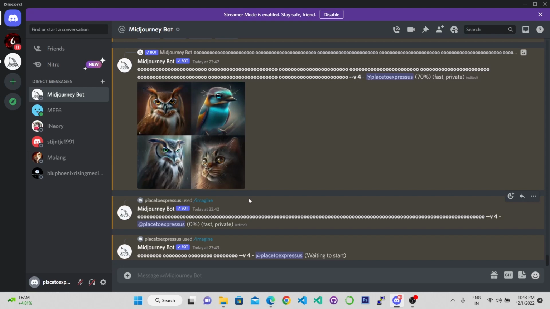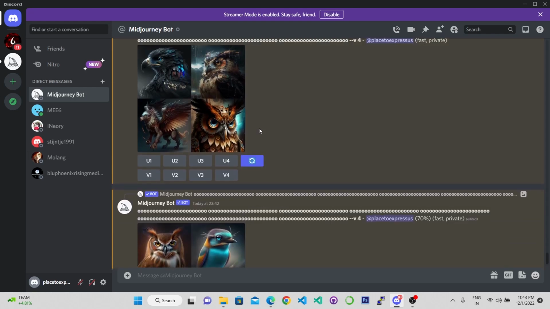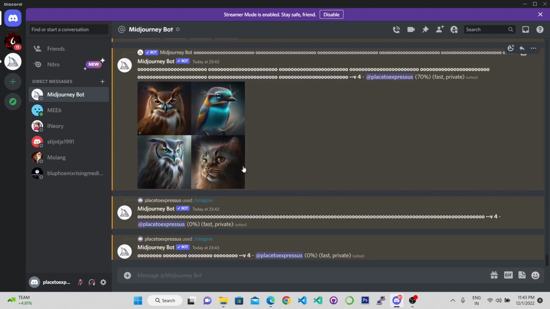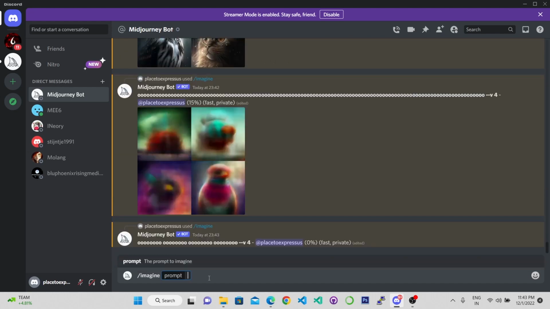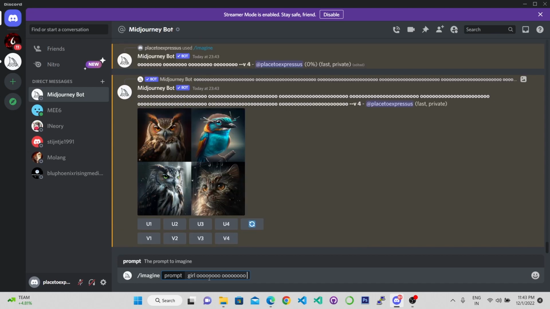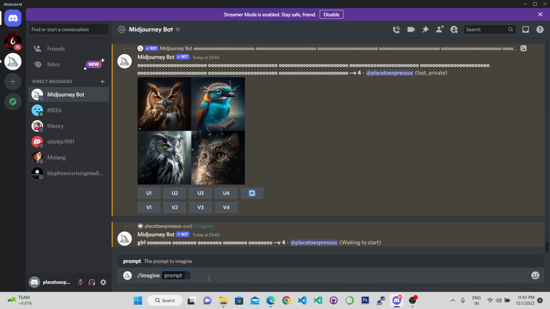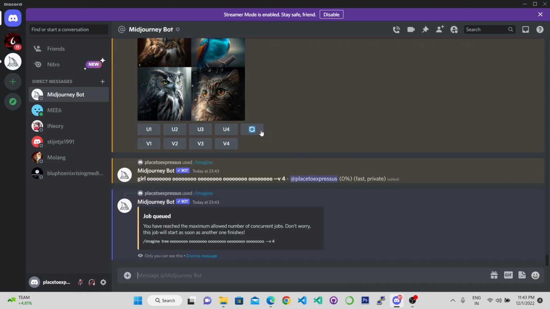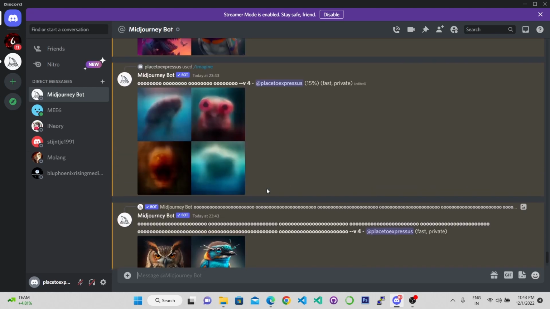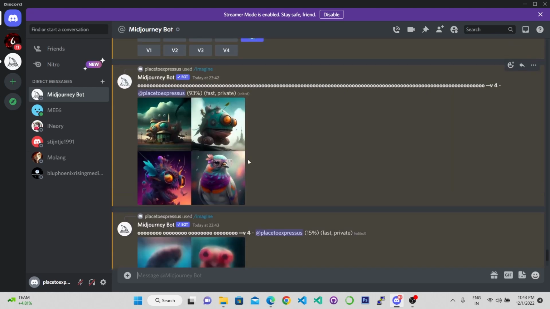I'll also try to superimpose these patterns over something else, maybe a curve. Let's see what happens. Maybe let's try a tree. Maybe something unique will come up. Earth also. Okay, it is still rendering some of them, wow.